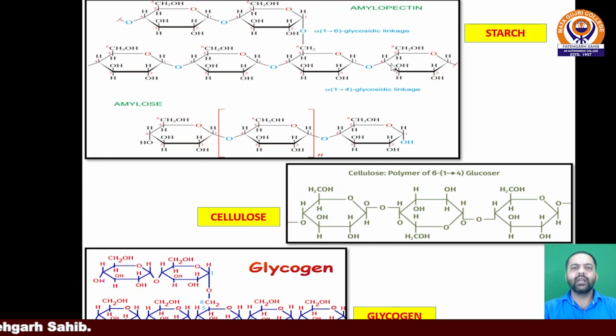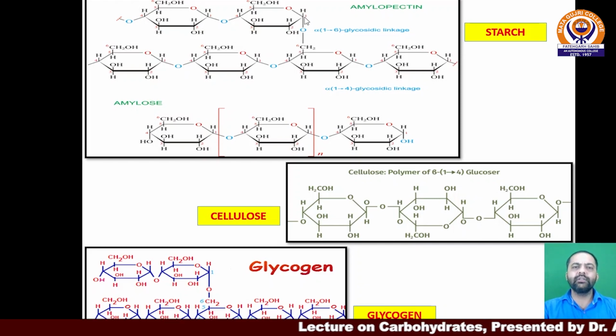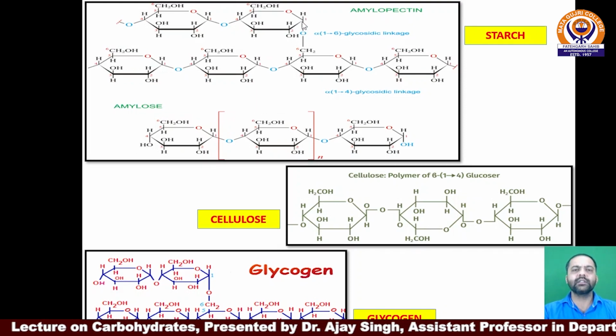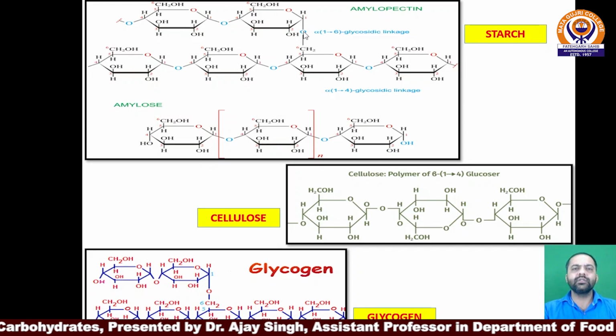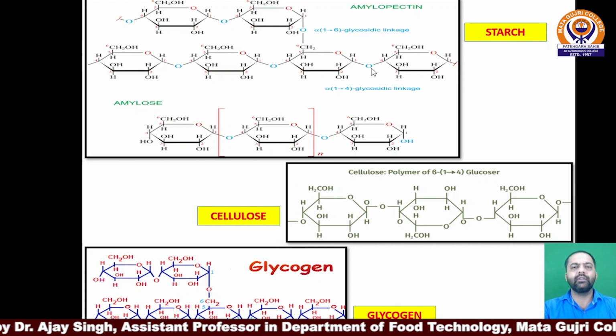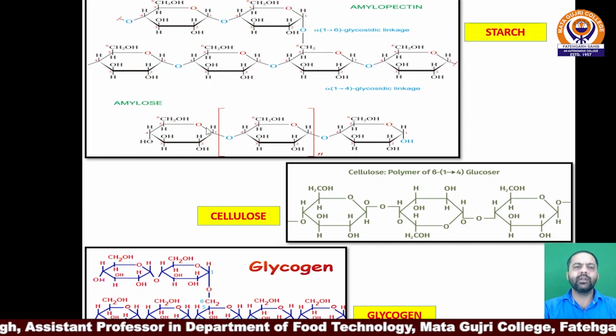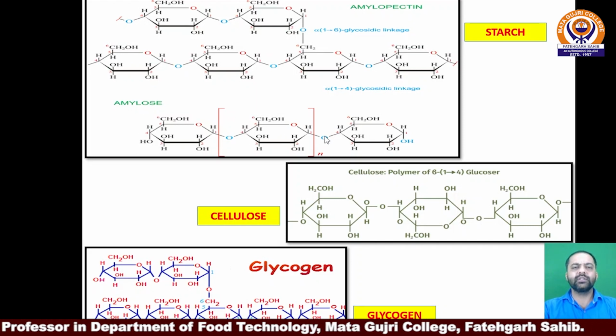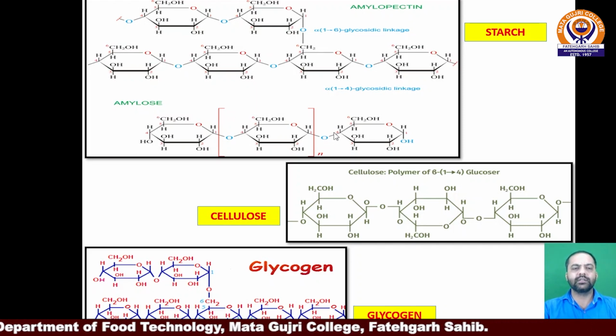Hence we can say alpha 1,4 glycosidic linkage is present in the straight structure, but when in this alpha glucose structure the 6th carbon gets associated with the first carbon of the next glucose unit, alpha 1,6 glycosidic linkage is there. This alpha 1,6 glycosidic linkage gives rise to the branched structure, while the straight chain structure is represented through alpha 1,4 glycosidic linkage. A similar pattern is adopted by amylose. Amylose is a straight chain structure with just the alpha 1,4 glycosidic linkage.